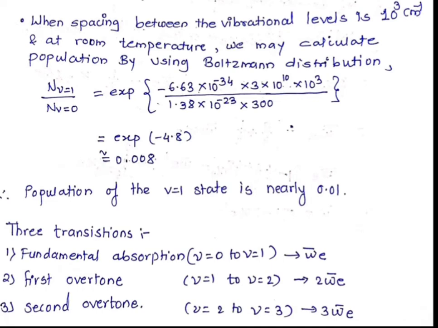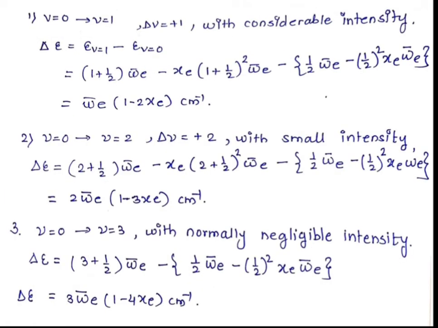Omega bar E is the fundamental absorption, then twice omega bar E is the first overtone and thrice omega bar E is the second overtone. So we will see how that came. See here, when the V is equal to 0 to V is equal to 1 transition occurs, we get the difference delta V is equal to plus minus 1, and this transition is of the maximum population as compared to the other transitions. So we can calculate the change in energy delta E for the first excited state minus the ground state. I have written the equations and all the values.